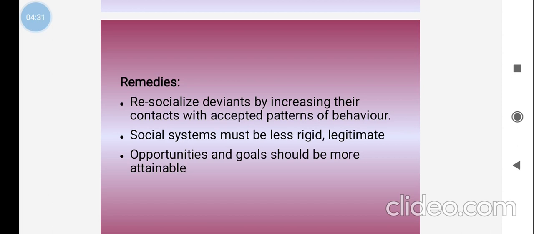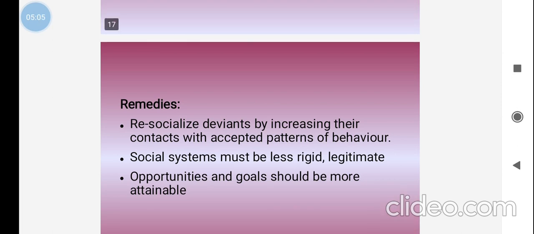People who are committed to achieving goals in the right way do not deviate from normal behavior. So these are the remedies for deviant behavior. First is to re-socialize and increase contact with accepted patterns of behavior. Next, a social system must be less rigid, legitimate, and opportunities and goals should be more attainable.